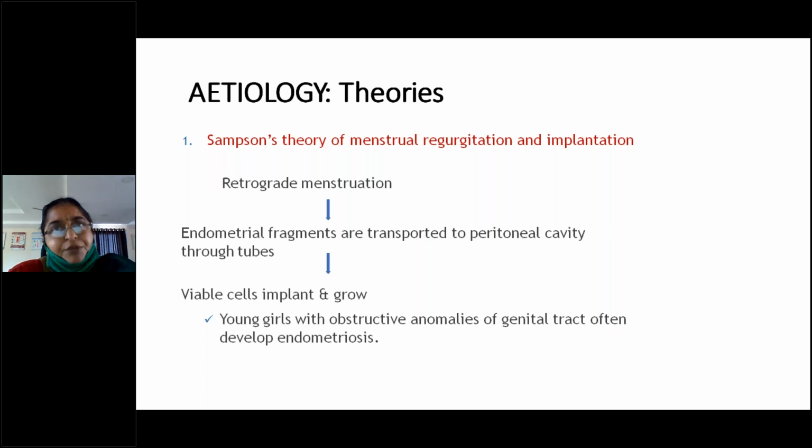Usually menstrual flow goes outside through the vagina. But some of the endometrial fragments go back, retrograde, through the fallopian tubes into the peritoneal cavity. And sometimes some obstructive anomalies, any obstruction in the genital tract, can also cause retrograde flow.